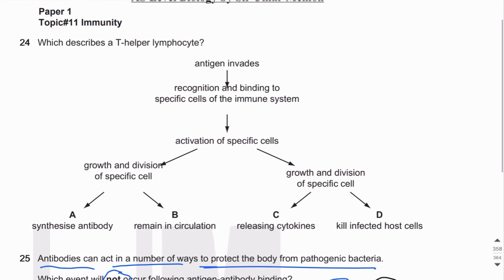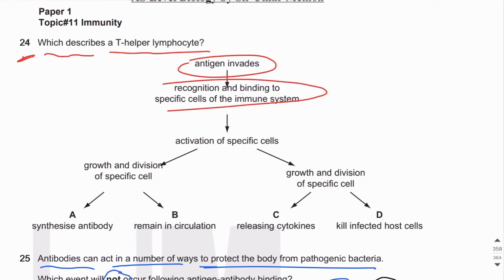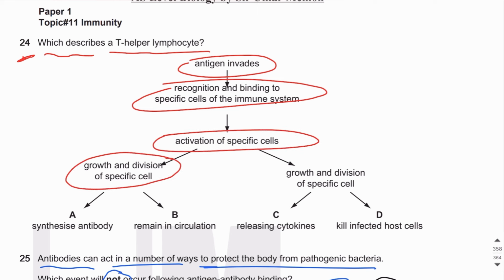Okay. MCQ number 24, which describes a T helper lymphocyte. So antigen invades, recognition and binding to specific cells of the immune system, true. Activation of specific cells, growth and division of a specific cell, synthesize antibody, not true for T helper lymphocyte. We are talking about T helper lymphocytes.